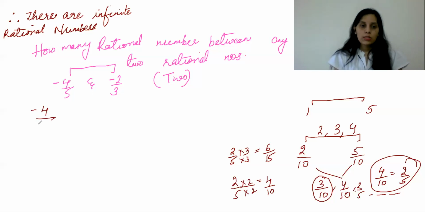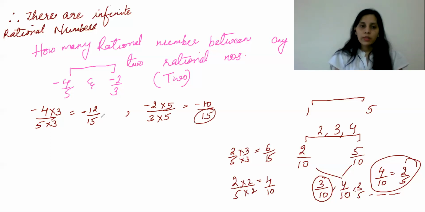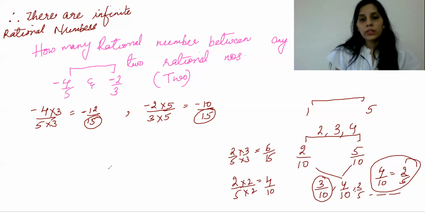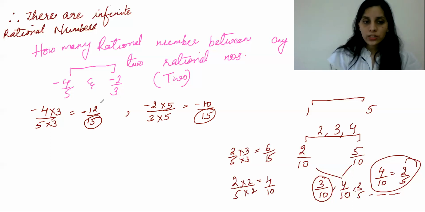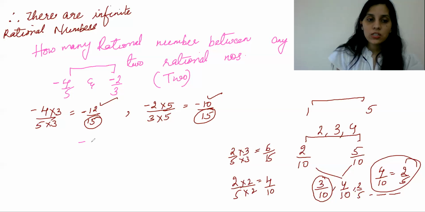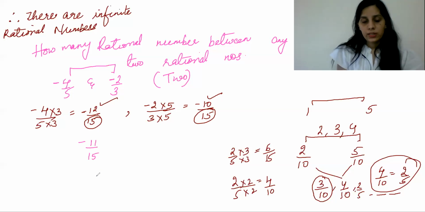So I'm going to multiply my first rational number with 3, and for my second rational number, I'm going to multiply it with 5. Why? Because I want to make the denominators same. Once I have the denominators same, I just look at my numerators, and accordingly I can write all the rational numbers. My numerators are minus 12 and minus 10. So between minus 12 and minus 10, I just have minus 11 by 15, correct?